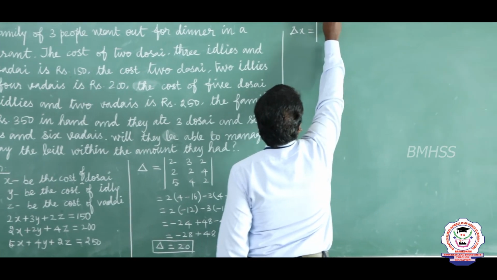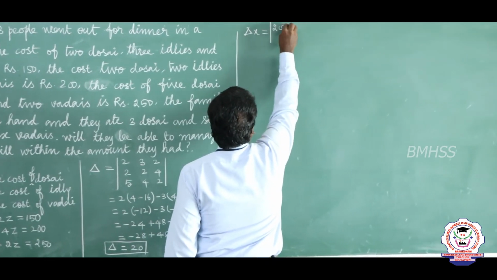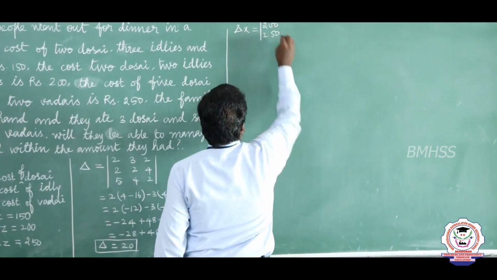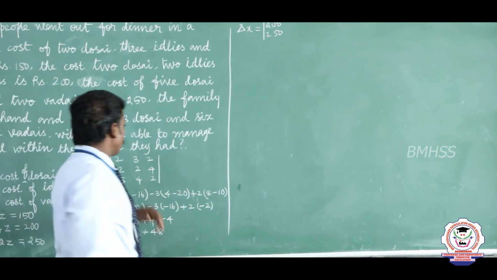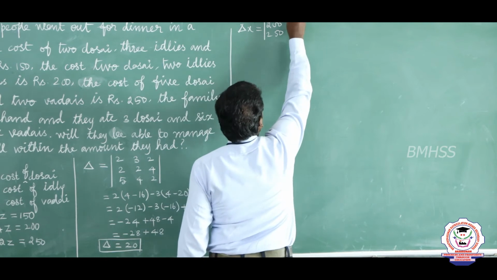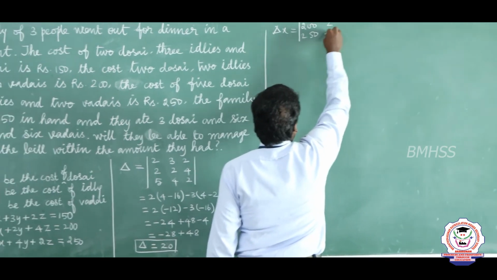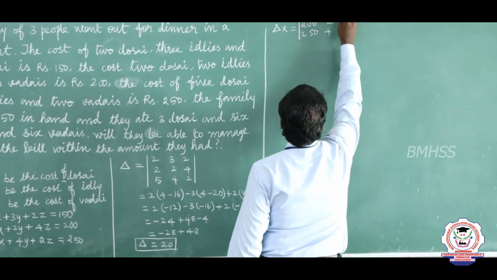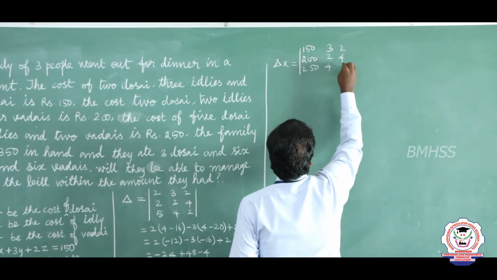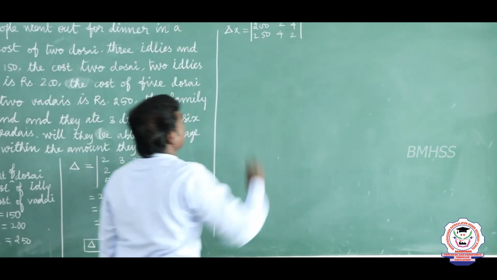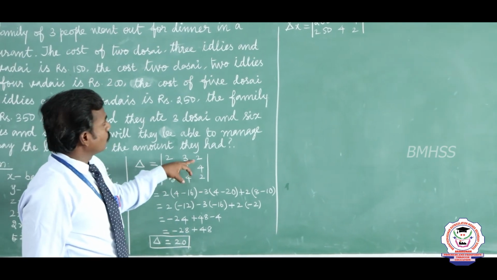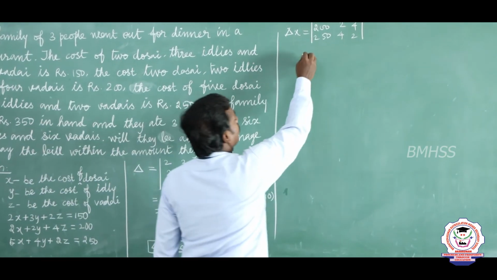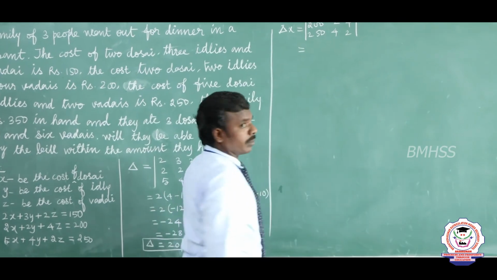So 150, 200, 250 is the first column. The remaining two columns have no changes: 3, 2, 4 in the second column, and in the third column 2, 4, 2. Now I am going to expand this determinant along R1. The entries 3, 2, 4 and 2, 4, 2 have no changes.